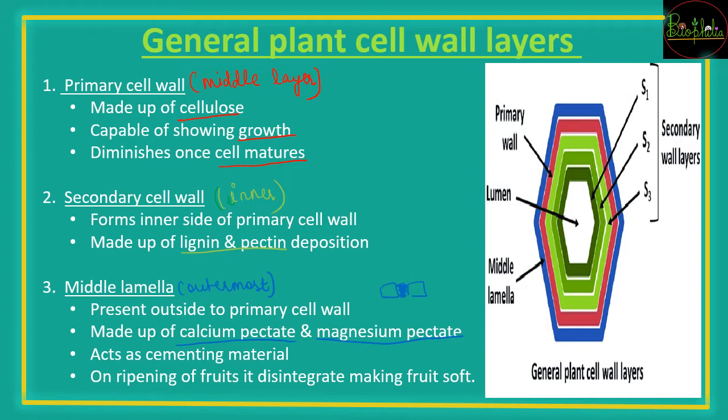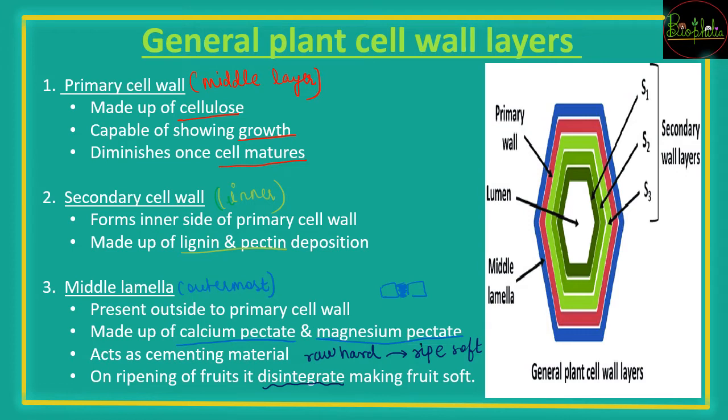So the middle lamella is made up of calcium pectate and magnesium pectate. When the fruits are raw, how are they? Raw fruits are going to be hard. But once they are ripe, fruits are going to be soft. During that time, the middle lamella is going to disintegrate, and because of the middle lamella disintegration, the fruits become soft when they are ripe.